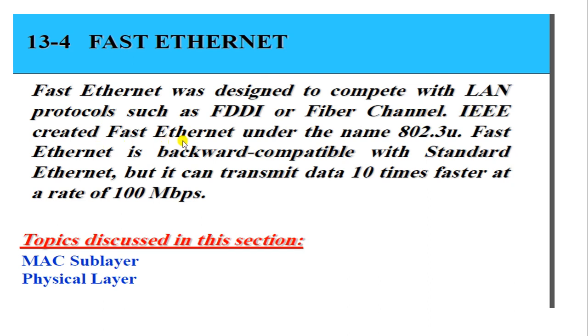IEEE created fast Ethernet under the name 802.3u. Fast Ethernet is backward compatible with standard Ethernet, but it can transmit data 10 times faster, at the rate of 100 Mbps. So this is the specialty of fast Ethernet, that is to send data at around a 100 Mbps rate. The next subtopic that we are going to discuss today will be the MAC layer as well as the physical layer.